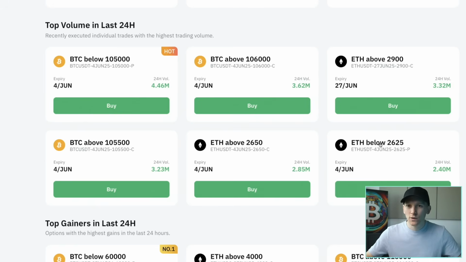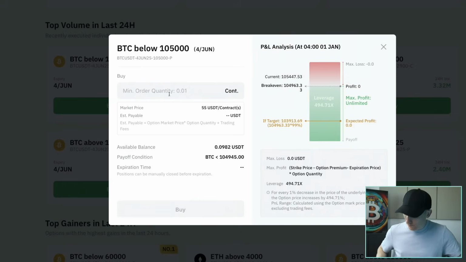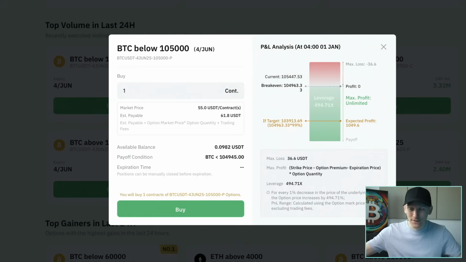These are puts. You can see that as well right here where it says P, right? It's actually a put. And this is C, which is actually a call, right? So a call is the right to buy. Put is the right to sell. So we're going to look for, you can see here, this is Bitcoin USDT, 4th of June 25 expiry, 105,000 is the price, it's a put. So we buy that. We're buying the right to sell Bitcoin at 105,000.